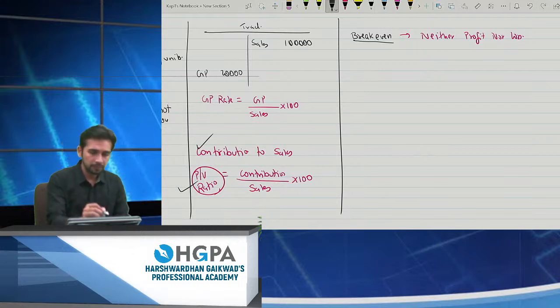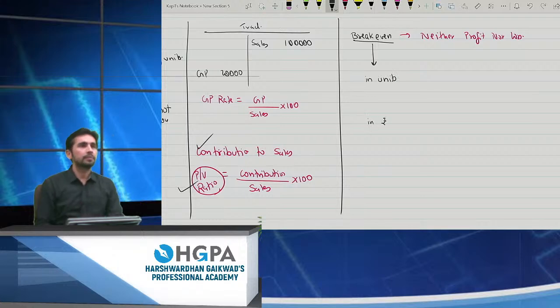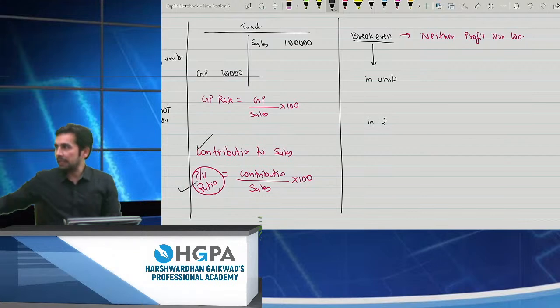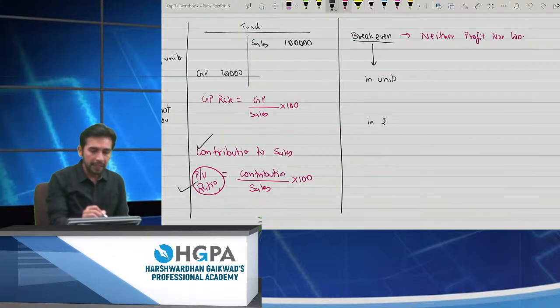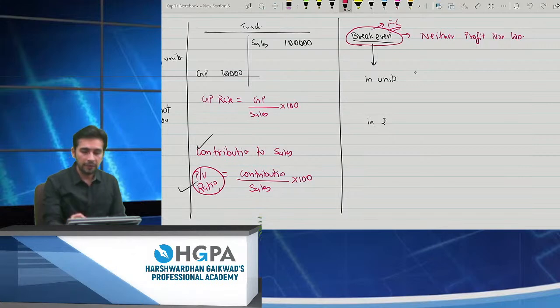Perfect. So यहाँ पे break even, I have two formulas, in units and in rupees, right? So break even, the main thing which you should know is break even completely depends upon the fixed cost, and therefore the numerator part is always fixed cost.